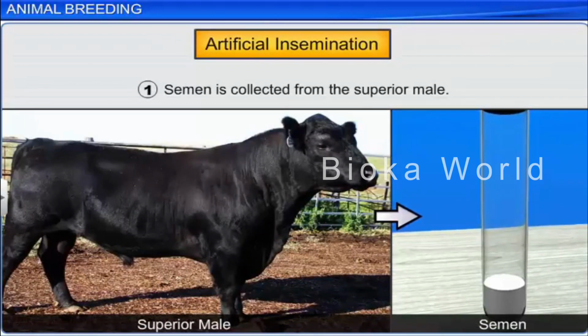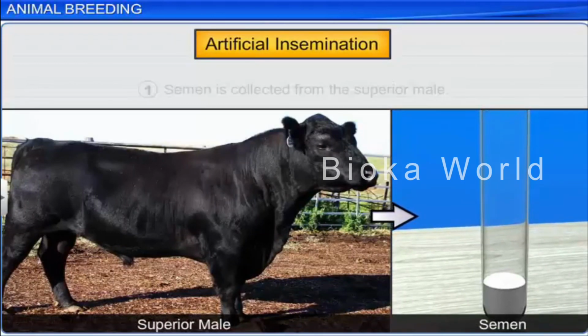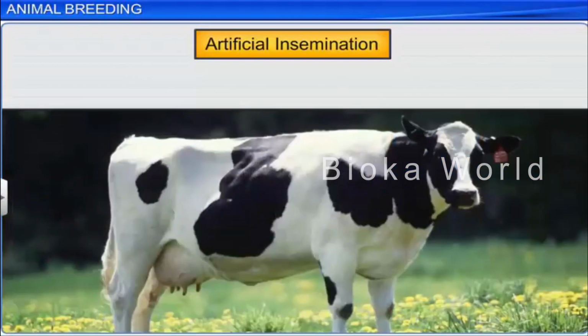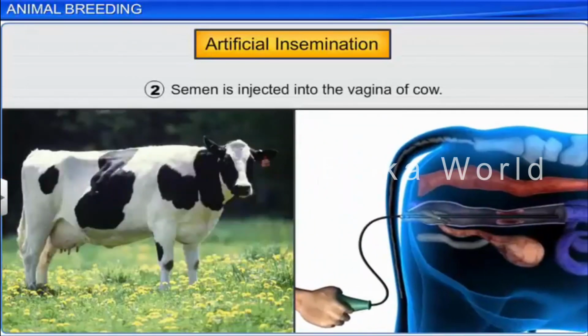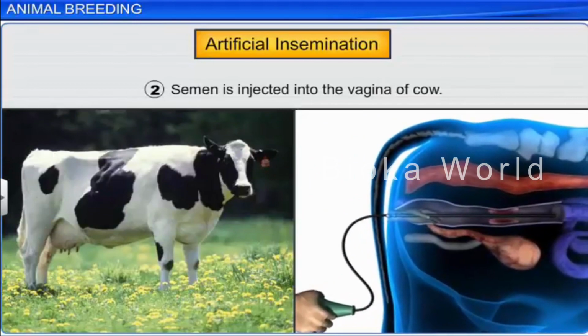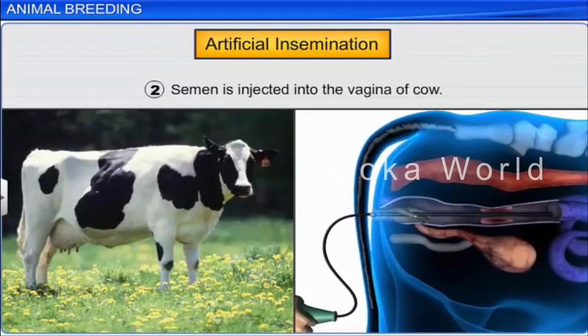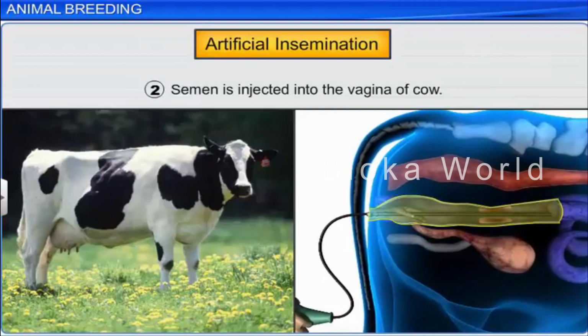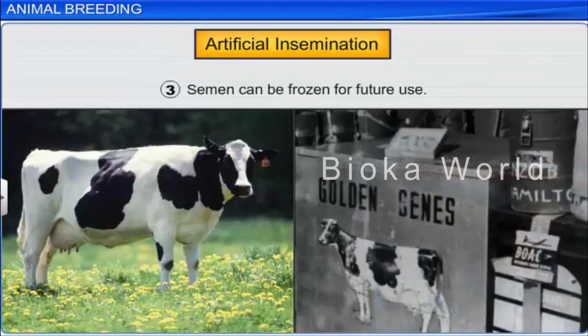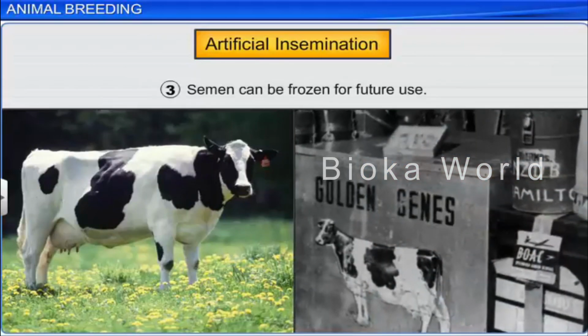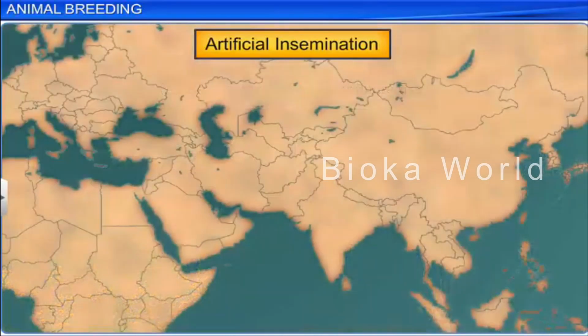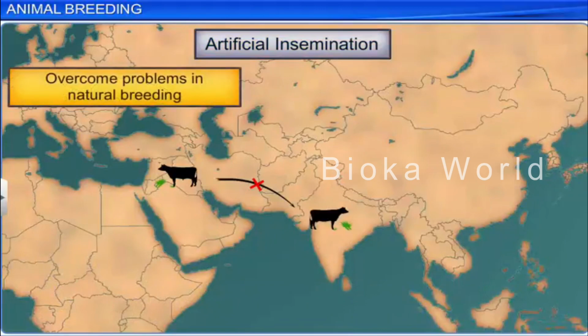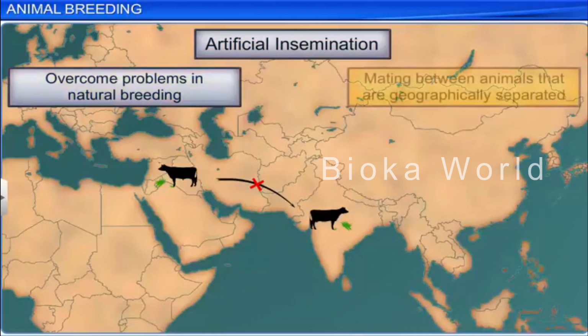The semen is then injected into the reproductive tract or vagina of the female animal, or can be frozen for future use. Thus, artificial insemination is carried out to overcome problems in natural breeding and also to carry out mating between animals that are geographically separated.